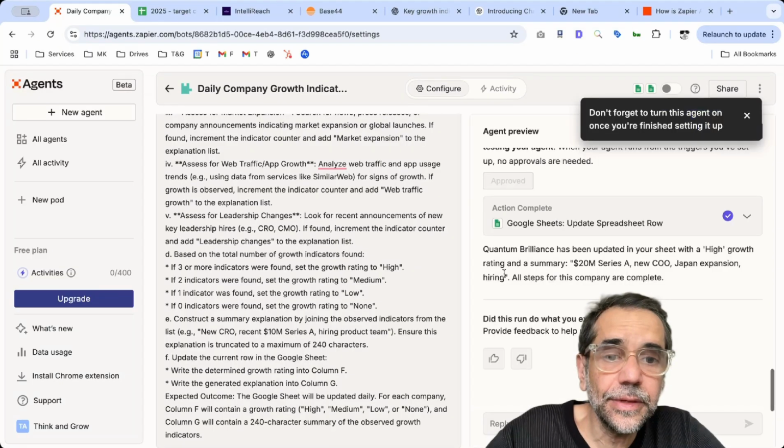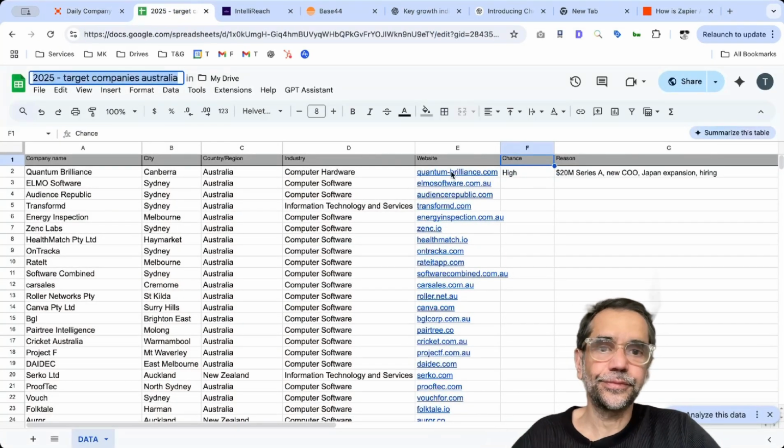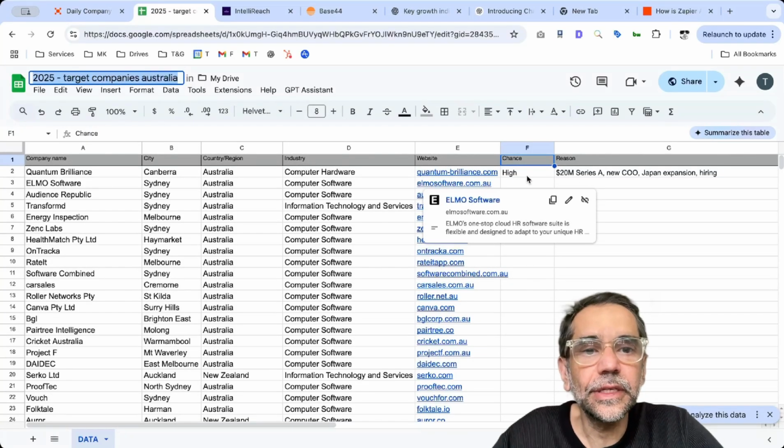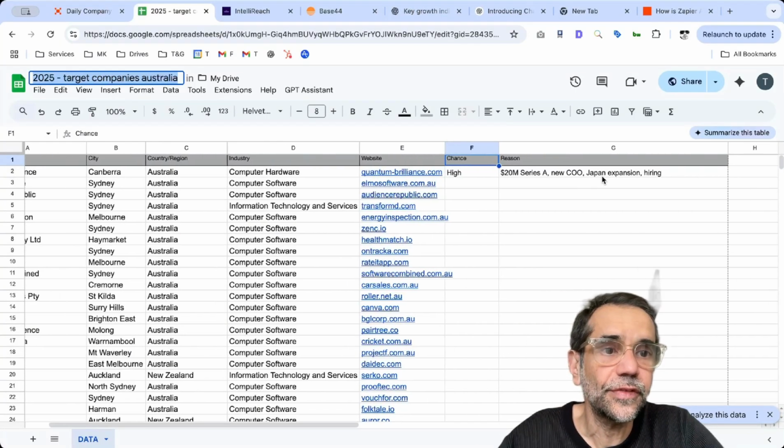Okay. Look, it's high chance. Let's see if it's updated. Beautiful. Okay, there you go. It created a high chance because it's expanding to, and I said, 200 characters in the prompt. I wanted it to be really short because I want to fit into this thing.